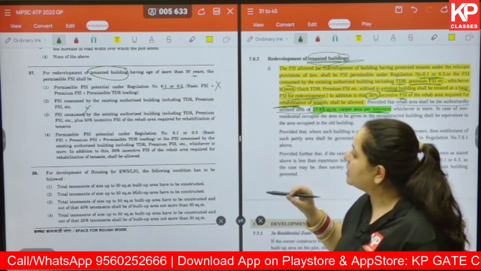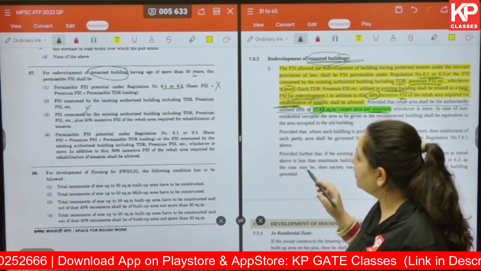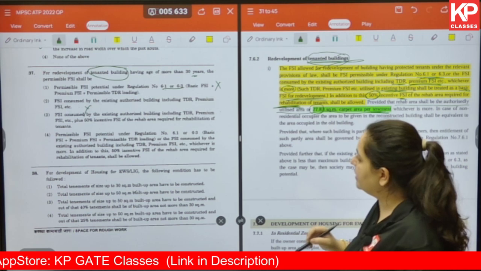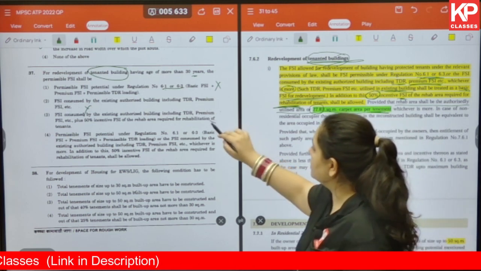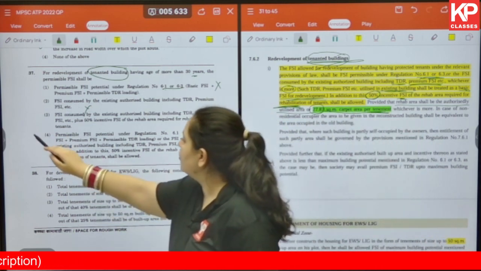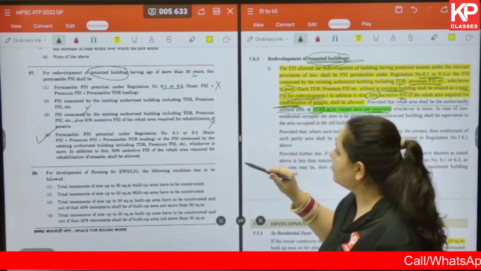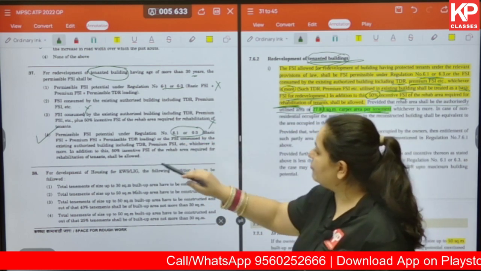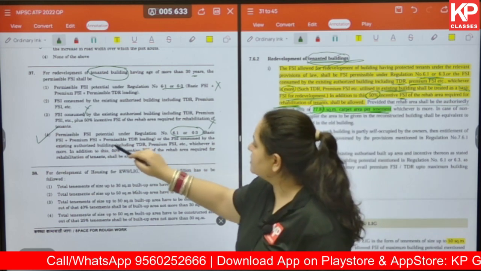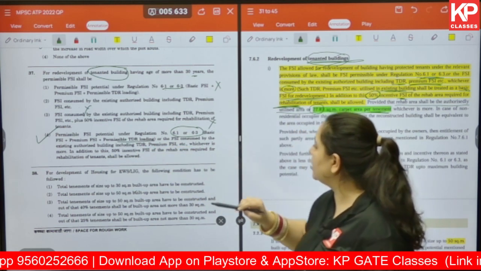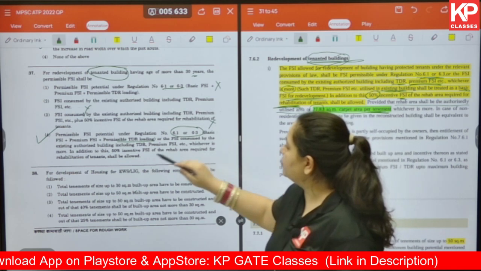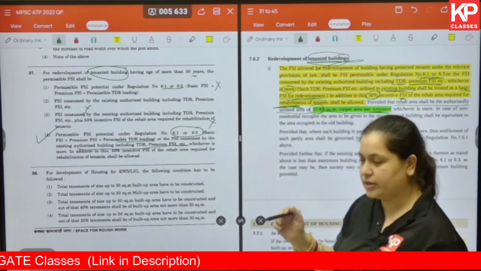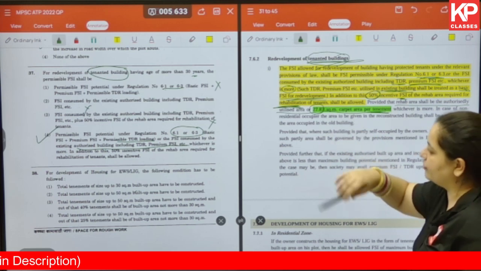Third, FSI consumed by existing authorized building including TDR, premium FSI, etc., plus 50% incentive of rehab area. Again, this is wrong. The correct one is 4. Permissible FSI potential under 6.1 or 6.3: basic FSI plus premium FSI plus permissible TDR loading, or the FSI consumed by the existing authorized building including TDR, premium FSI, etc. Okay. So the provision talks about all of this.